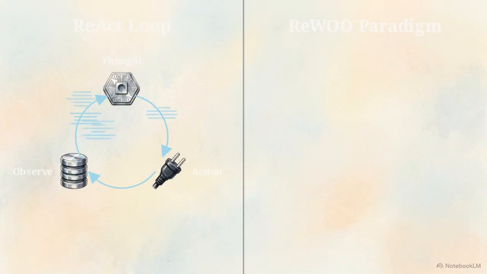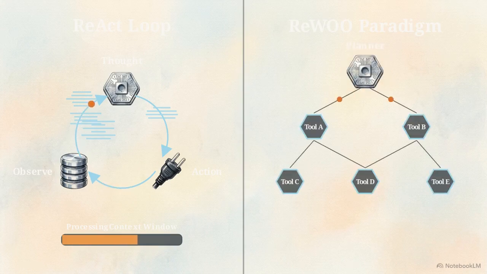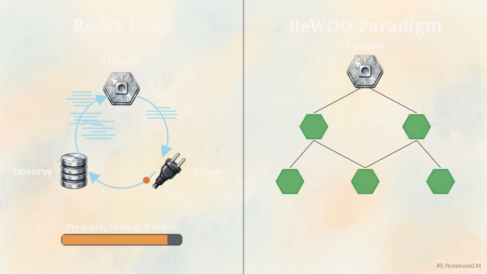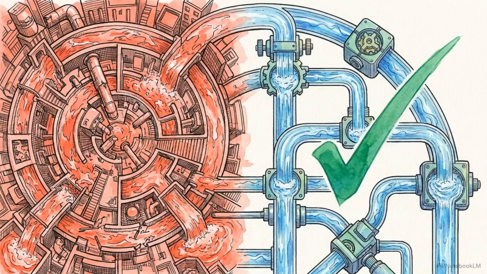The risk of ReAct is latency. Processing the context window after every observation consumes massive tokens. A more efficient alternative is ReWOO. It requires the LLM to generate a complete dependency graph of all tool calls before executing any external action. Decoupling the reasoning from the execution phase avoids the redundant model calls of a ReAct loop and drastically lowers the token cost. Selecting the correct planning topology is the primary factor in managing the computational overhead and response time of an agentic system.